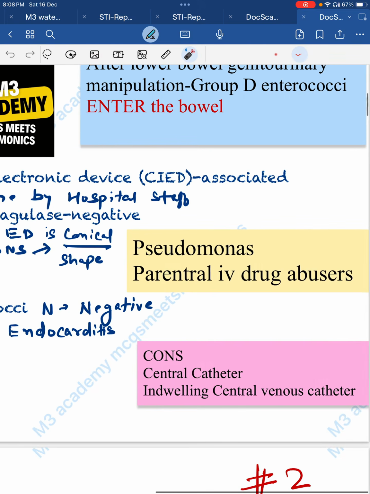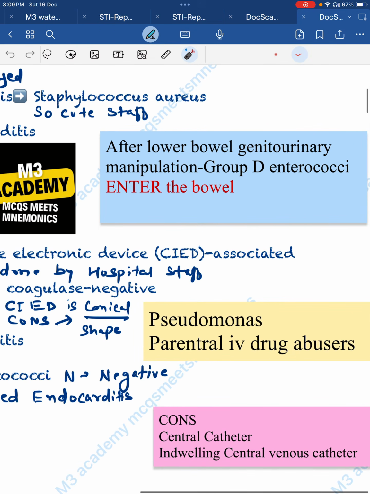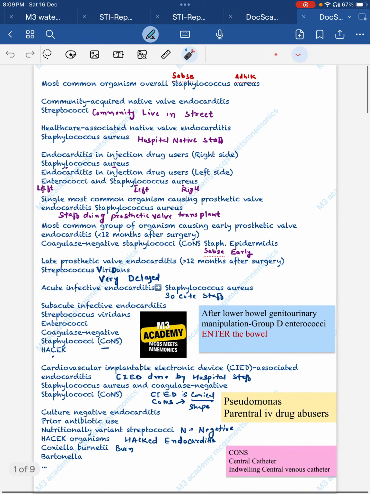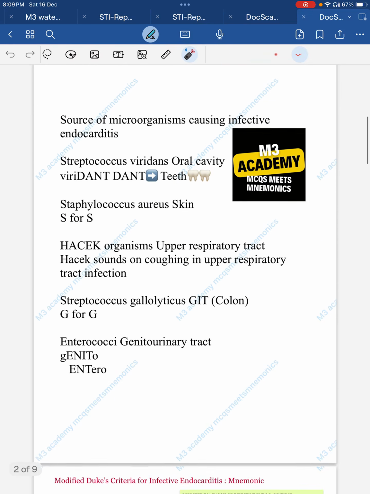Now in the Pseudomonas, P for parenteral IV drug abuser. In the central venous catheter, C for the CoNS organisms are responsible for this. After lower bowel or genitourinary manipulation, EN means enterococci, group D enterococci. So in this way we learn about the most common organisms causing endocarditis.